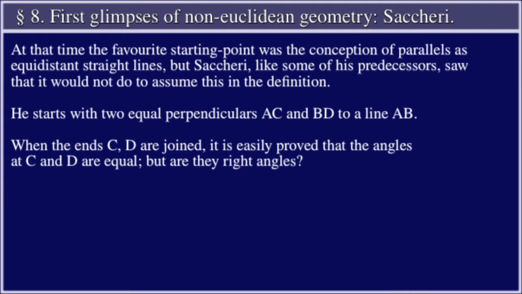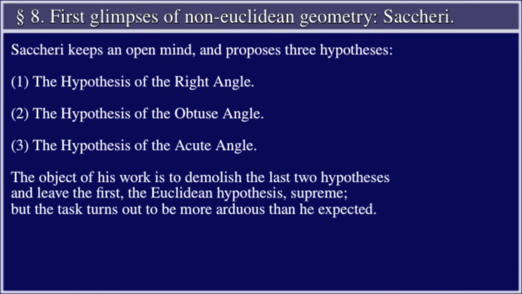He starts with two equal perpendiculars, AC and BD, to a line AB. When the ends C and D are joined, it is easily proved that the angles at C and D are equal. But are they right angles? Saccheri kept an open mind and proposes three hypotheses. 1. The hypothesis of the right angle. 2. The hypothesis of the obtuse angle. 3. The hypothesis of the acute angle.